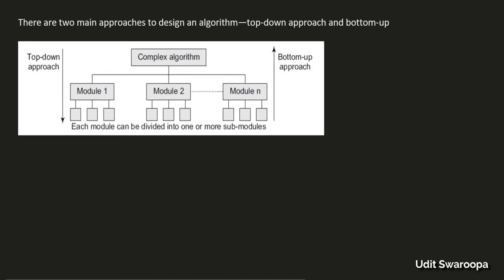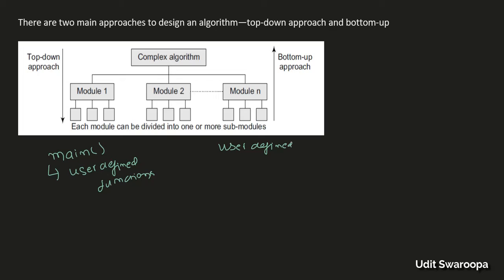In the top down approach we first write our main function, then we write our user defined functions, and so on. Whereas the bottom up approach is just the reverse of top down, where we first write user defined functions and then we write the main function.